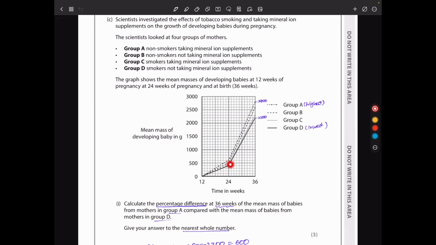We see for all groups the mean mass increases, but group D, those who were smokers and did not take any mineral iron supplements, had the lowest mass. If they are smokers, then their blood is going to carry a lower concentration of oxygen, and if they do not take any mineral iron supplements, they are lacking the iron, which is going to be helpful in making hemoglobin, which transports more oxygen in the body. So this is affecting the growth of the fetus.